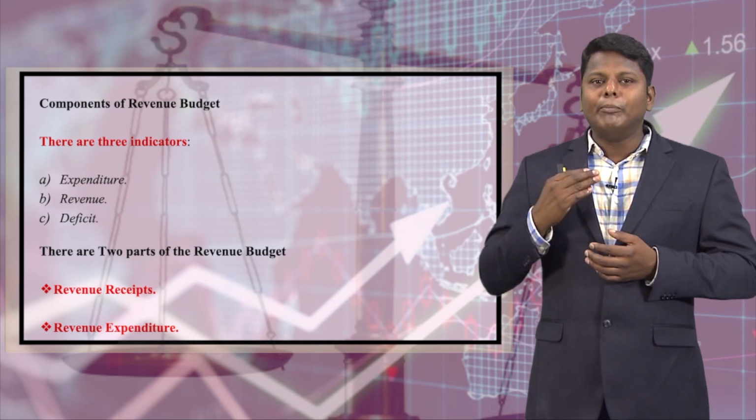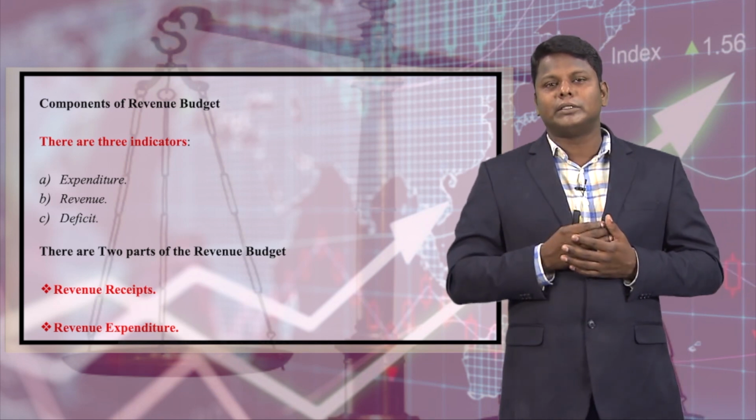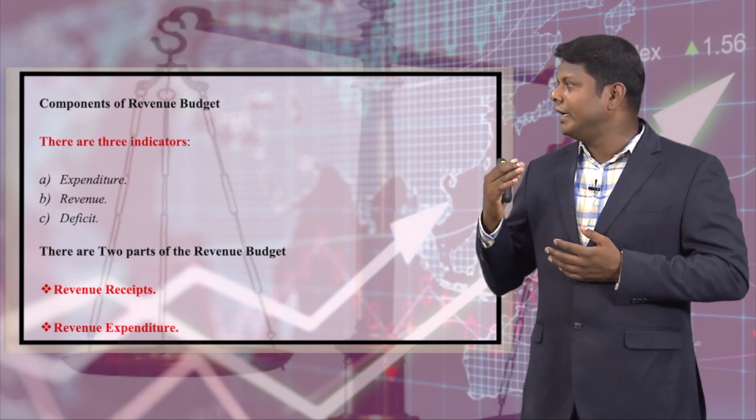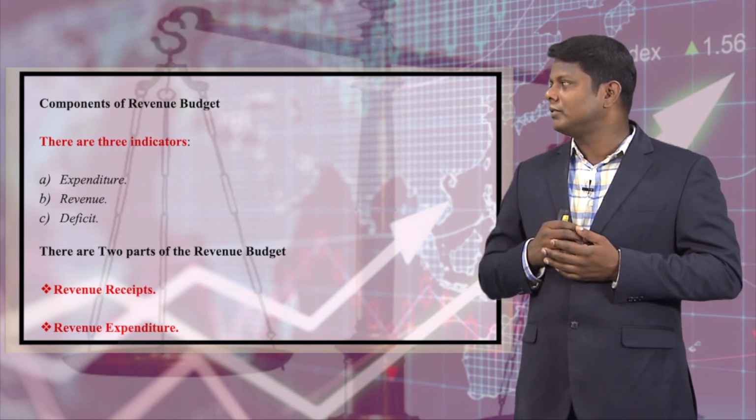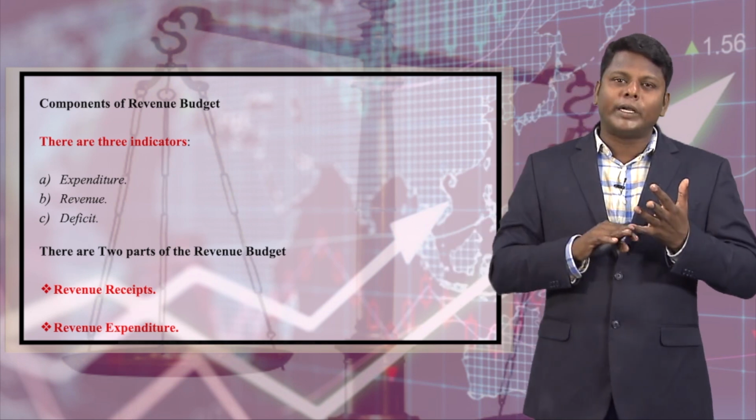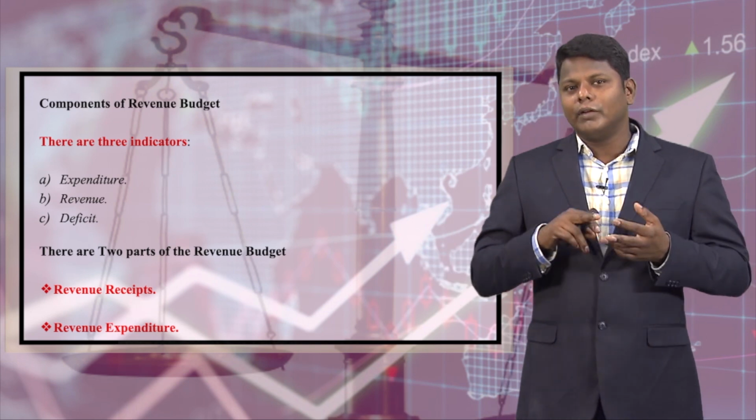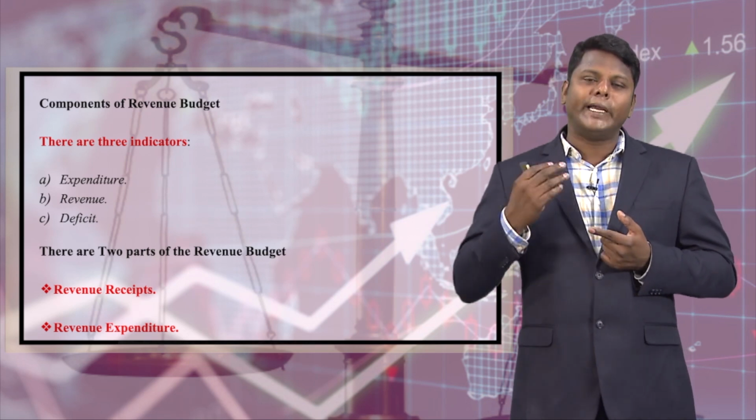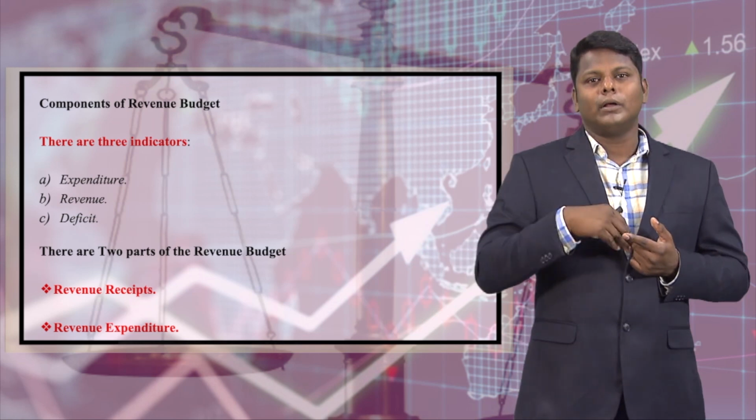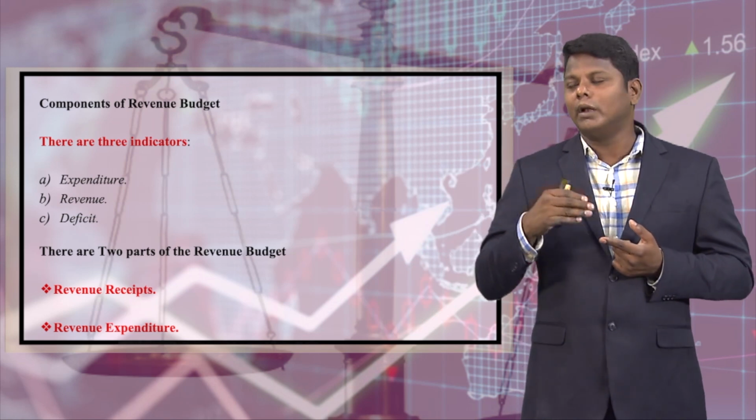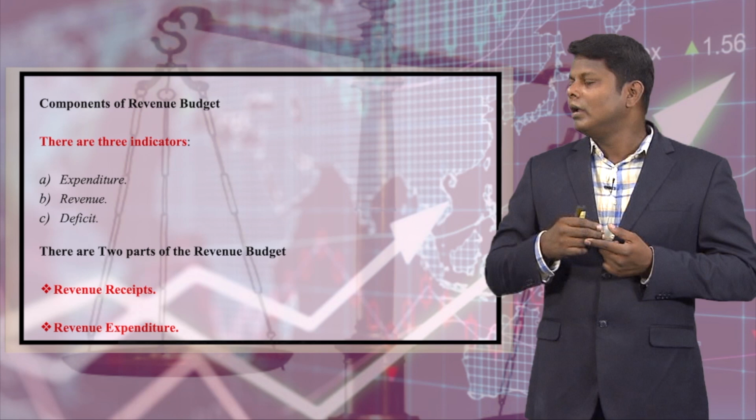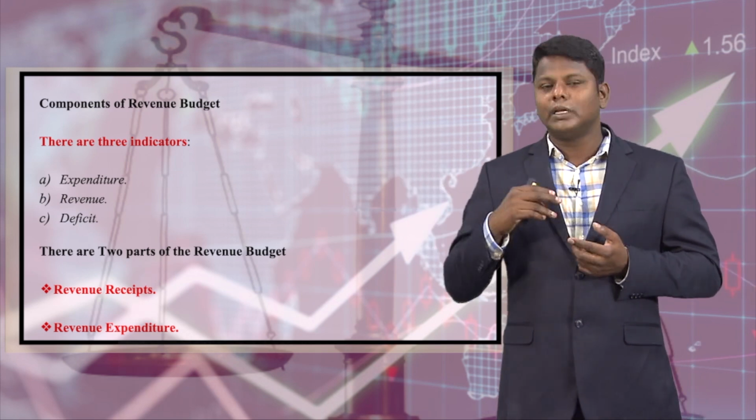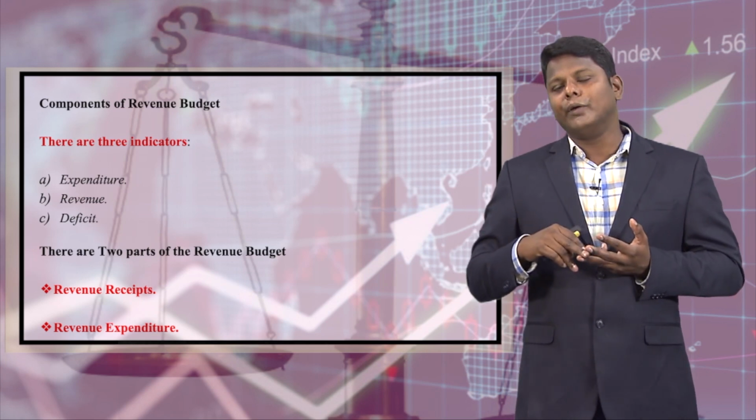There are three important indicators or components under the revenue budget. First is expenditure, second is revenue, third is deficit. We all know what expenditure is, what revenue is. Deficit means if my expenditure goes over and above my income, that is called revenue deficit. Under the revenue budget there are two important parts: revenue receipt and revenue expenditure.